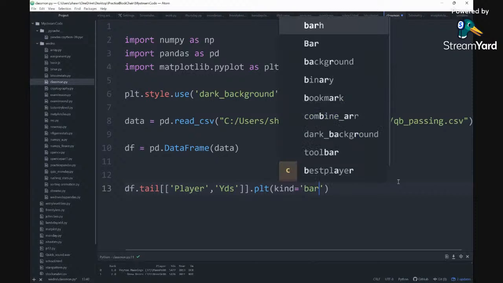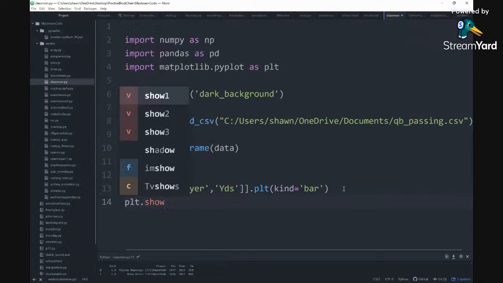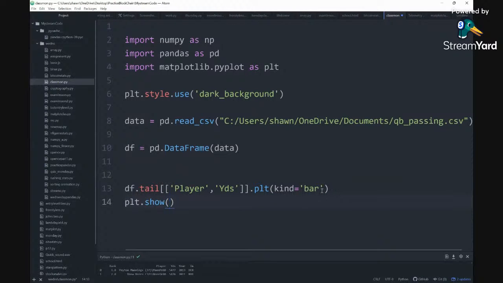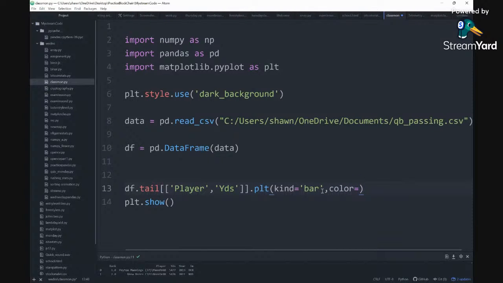We're going to do a bar graph right there, and then we'll do plt dot show. We'll just add some color, color equals green. So we're going to show it. Let's see if we can show that information here.